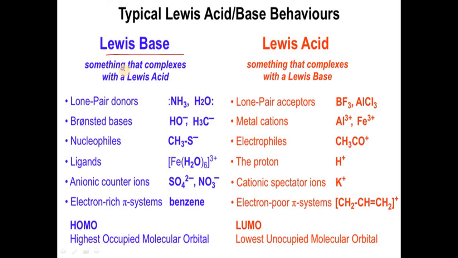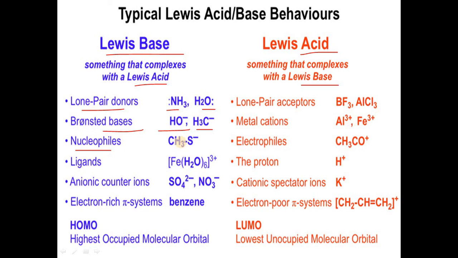Then we will also see some types of Lewis bases and Lewis acids. A Lewis base forms a complex with a Lewis acid, and a Lewis acid forms a complex with a Lewis base. Lewis base means electron pair donor: ammonia, water, which are Bronsted bases, sometimes OH minus, CH3 minus.